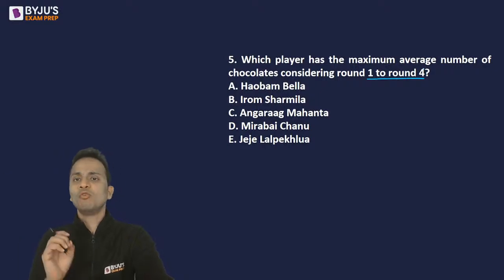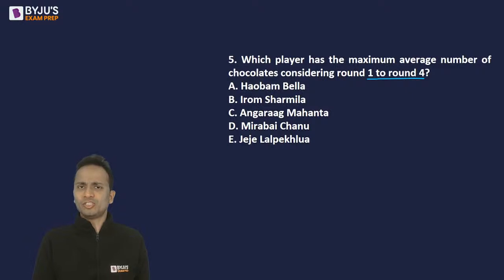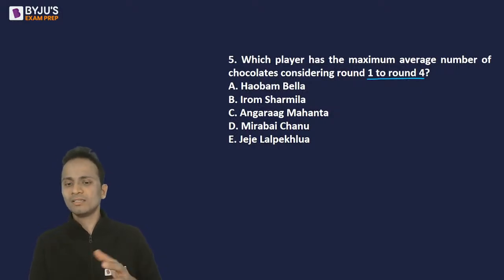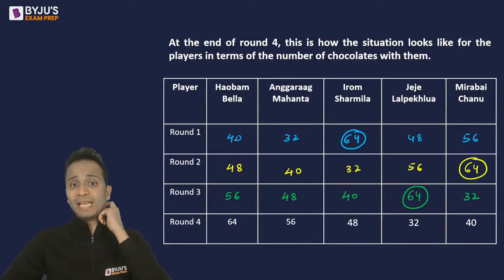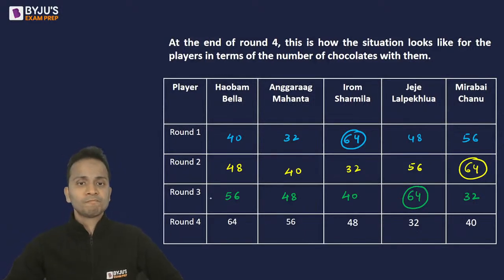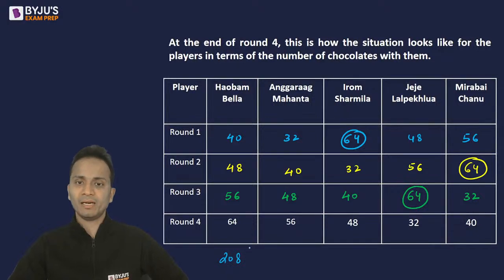Now, maximum average, why do you calculate average? Just calculate the sum. जिसका sum ज़्यादा होगा, उसका average ज़्यादा होगा, right? So let's have a look at the sum. Now, Bella, what is the sum? 40, 48, 56 and 64. Just add these numbers. So 56 and 64, 120, 208. So 208 is the sum with Bella.